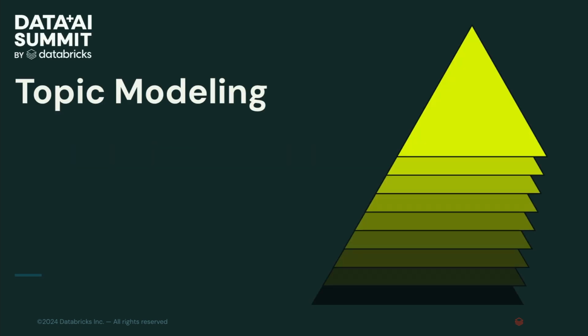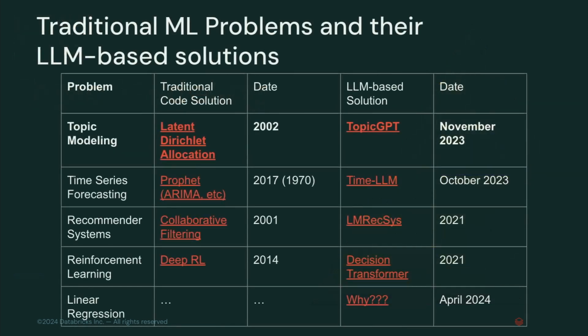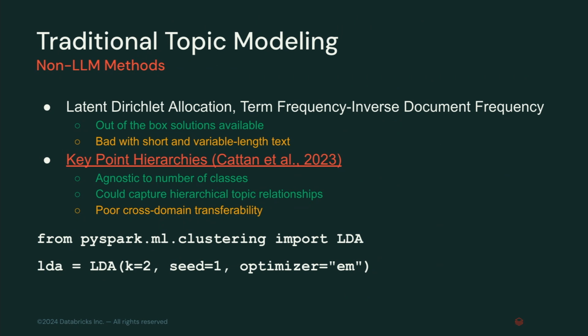So let's talk about topic modeling. This is the easiest way in which we can illustrate this. You might have heard of latent Dirichlet allocation. We'll walk through this in a demo as well, but I'm not going to get into the specifics there. LDA has been around for a while. TF-IDF is another one. It is kind of an out-of-the-box solution, right? Look at this nice little code snippet. That's effectively all you need, thanks to PySpark.